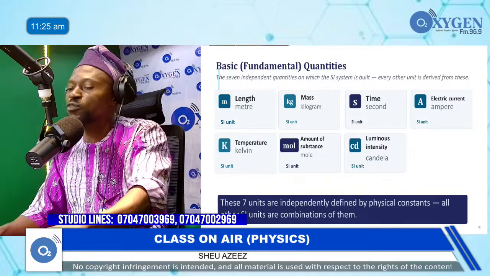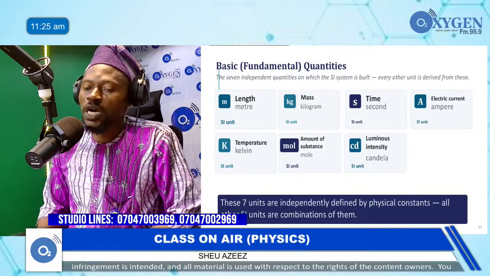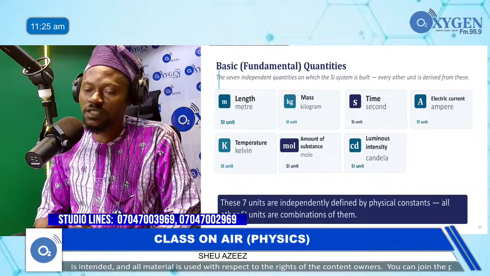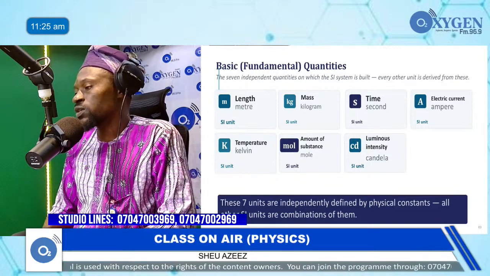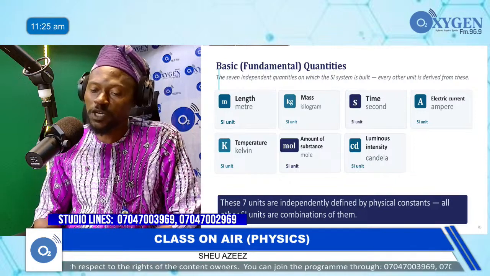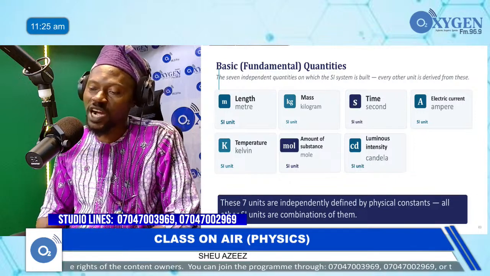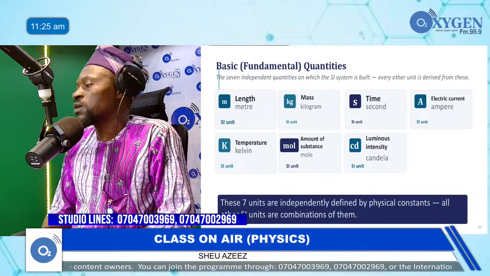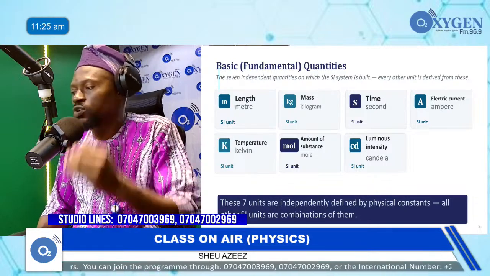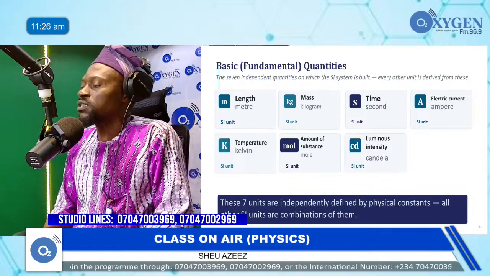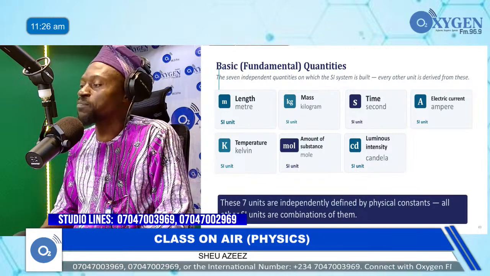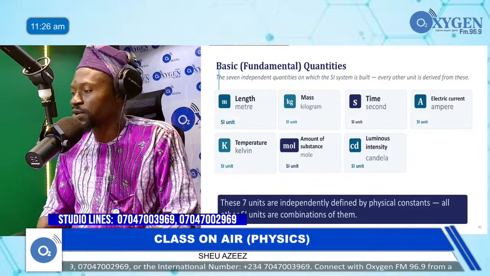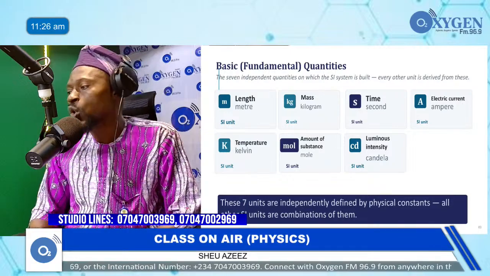Okay, let's now move on to the second leg of the first aspect of physical quantity. I said we are going to be discussing fundamental and derived quantities. Before we move on there, let me quickly run through the first aspect, which is basic, or we call it fundamental, or primary, or foundation quantities.